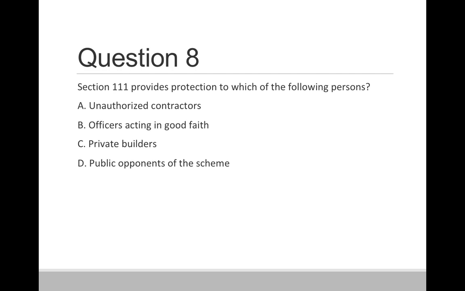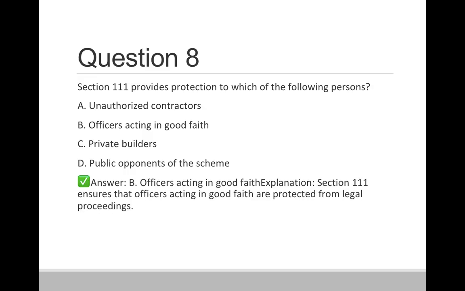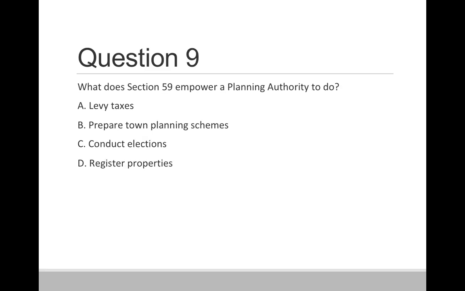Question 8. Section 111 provides protection to which of the following persons? Option A, unauthorized contractors. Option B, officers acting in good faith. Option C, private builders. And option D, public opponents of the scheme. So the correct answer is option B, officers acting in good faith. Section 111 ensures that officers acting in good faith are protected from legal proceedings.